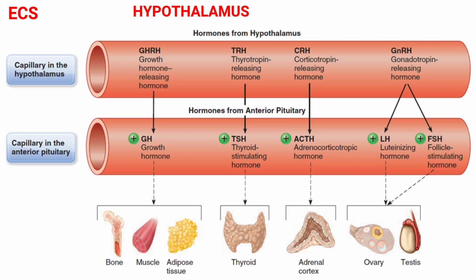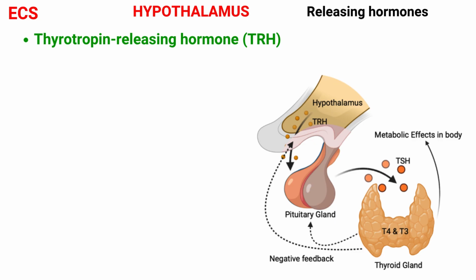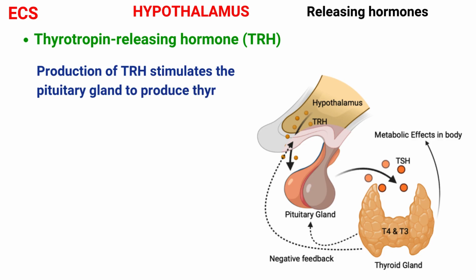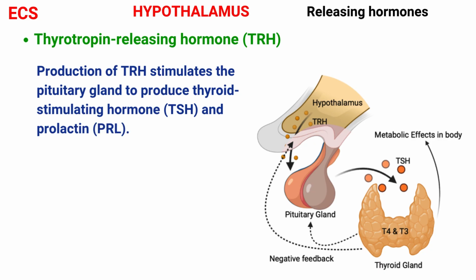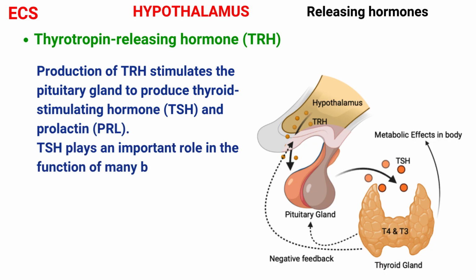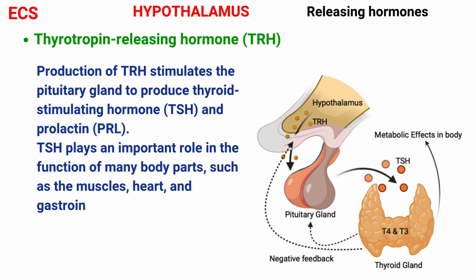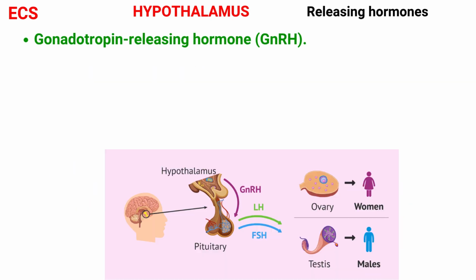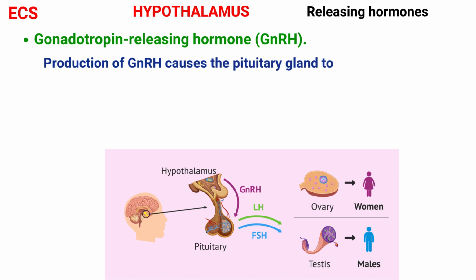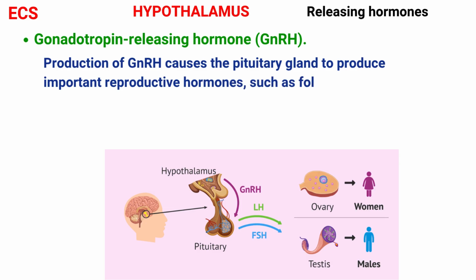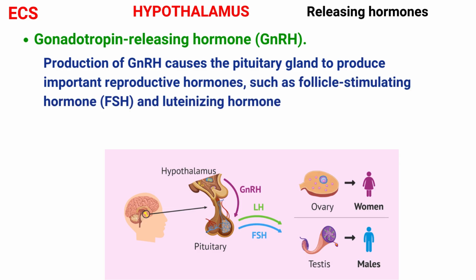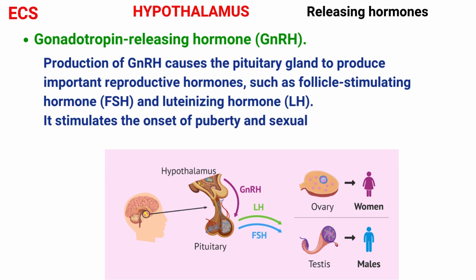Now we will see what the releasing hormones are, or what hormones are produced in the anterior region of the hypothalamus. First is thyrotropin releasing hormone. The production of thyrotropin releasing hormone stimulates the pituitary gland to produce thyroid stimulating hormone and prolactin. Thyroid stimulating hormone plays an important role in the function of many body parts such as the muscles, heart, and gastrointestinal tract. Next is gonadotropin releasing hormone. Production of gonadotropin releasing hormone causes the pituitary gland to produce important reproductive hormones such as follicle stimulating hormone and luteinizing hormone. It stimulates the onset of puberty and sexual development in both males and females.